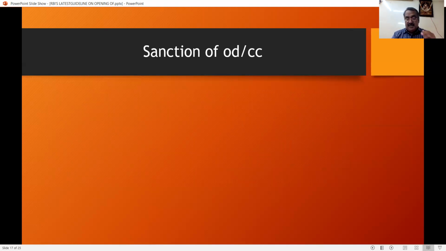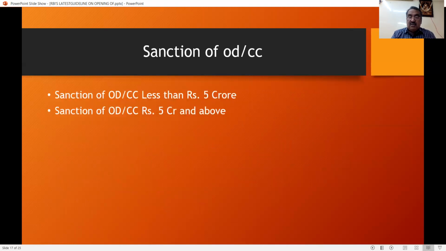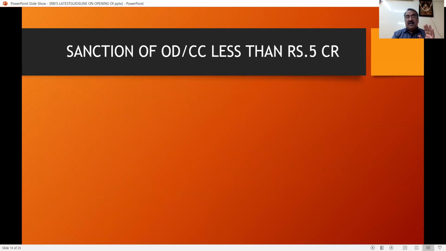For that also, the RBI has given the instruction: sanction of OD less than 5 crores, 5 crore and above. This is the way they have defined it. And now we are going to see the highlights of the loan, that is OD and CC.